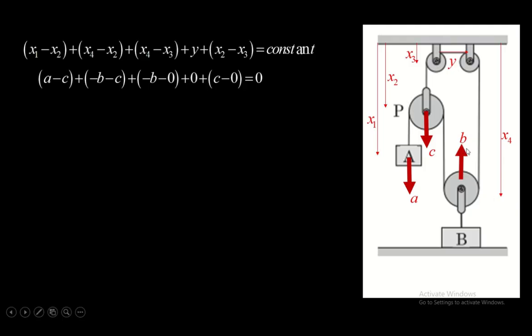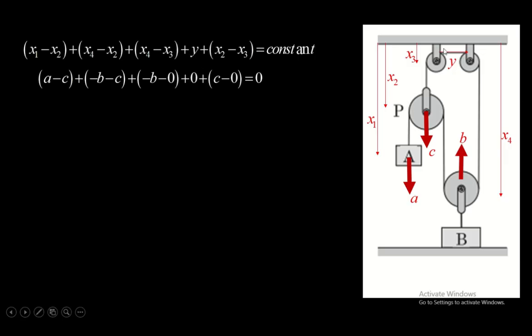So when the pulley moves upward, this x4 will decrease. So therefore, it's with a minus sign. Similarly, double derivative of x2 is c. Okay, we have seen earlier. Double derivative of x4 is minus b. Double derivative of x3 is not changing as these pulleys and blocks will move. X3 is not changing, so its double rate of change is 0.